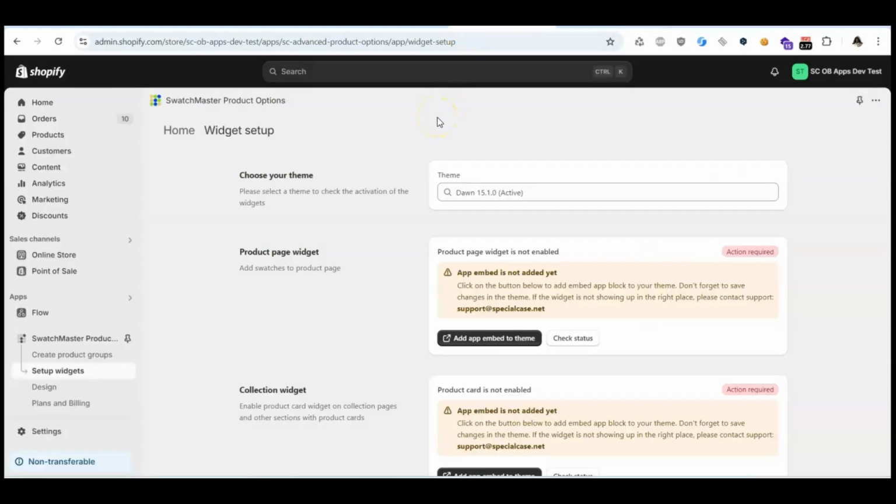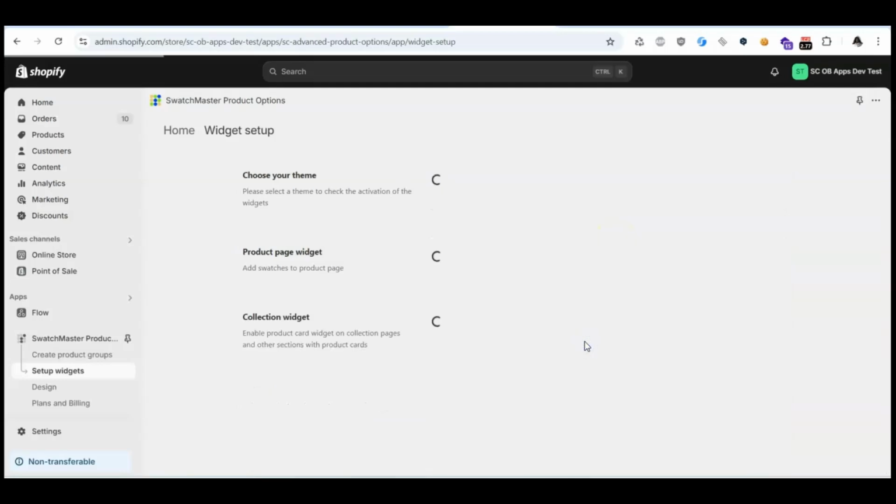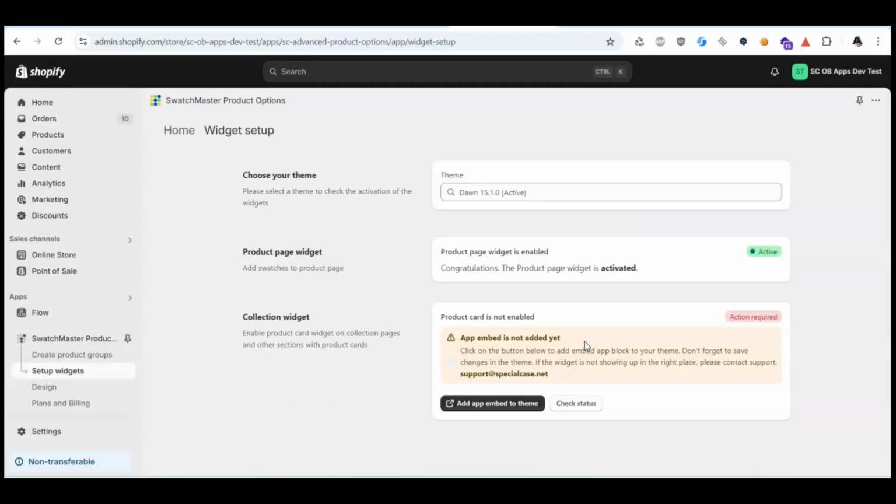To check if the widget was added correctly, click the Check Status button. If everything is done correctly, the widget status will change to active.